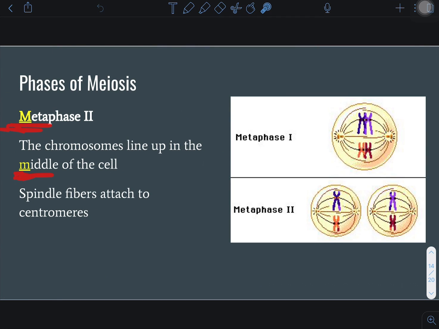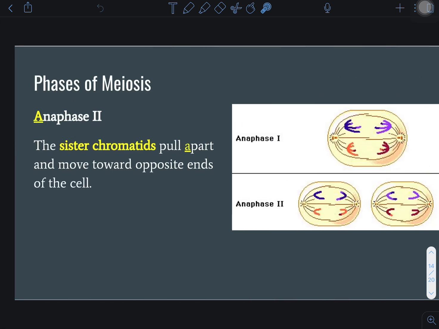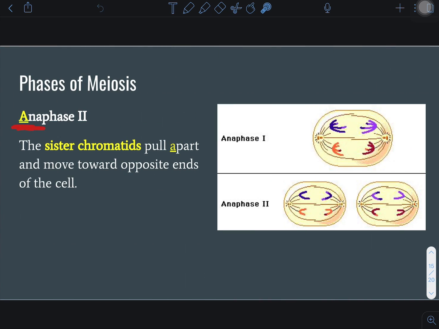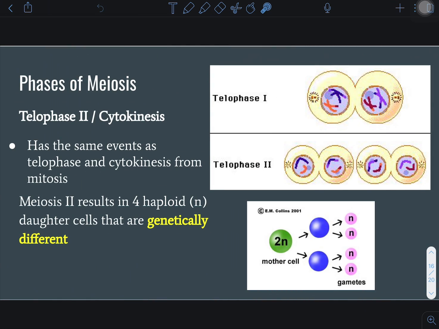Meta-middle. The chromosomes go to the middle because of spindle fibers. Metaphase 2, meta-middle. Chromosomes go to the middle. Anaphase, ana apart. Sister chromatids pull apart in anaphase 2.